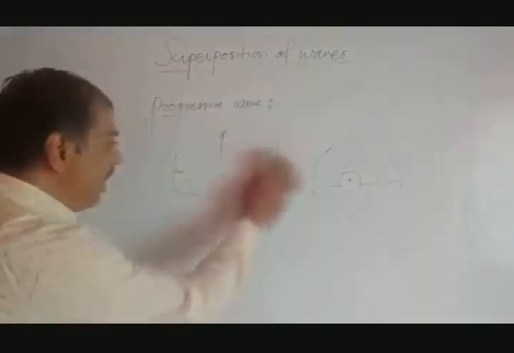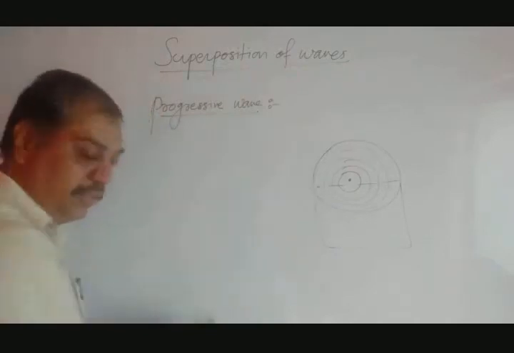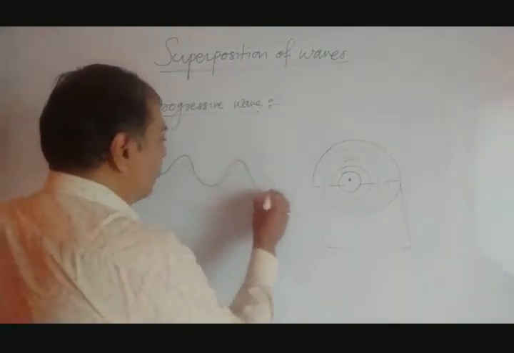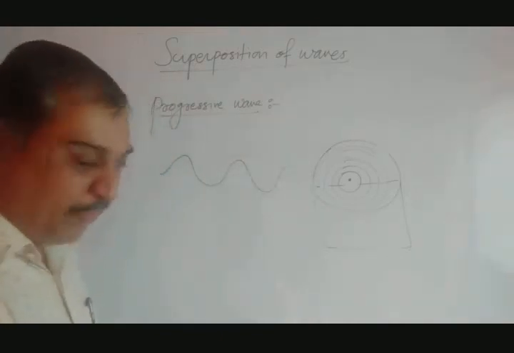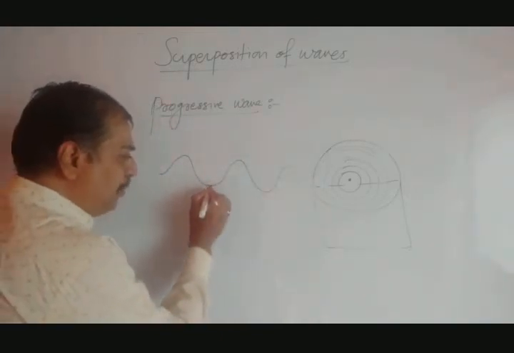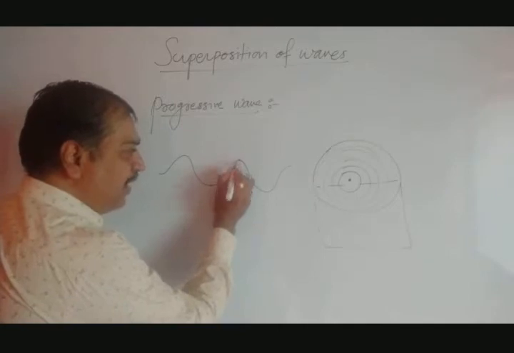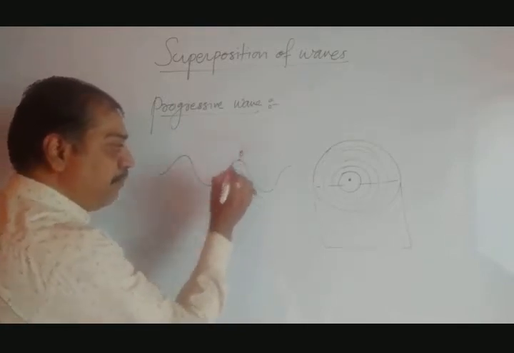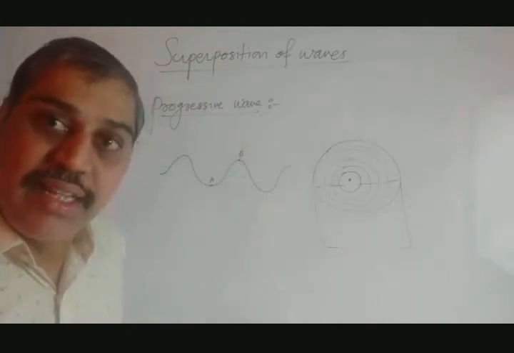I will draw the same diagram in a little bit magnified view. Suppose I am going to draw the surface of water only. So the surface of water is like this. In this magnified view, now see, this particle is here, and this other particle is here. So there is a phase difference between this particle A and B. Both are not in the same phase. There is some phase difference.